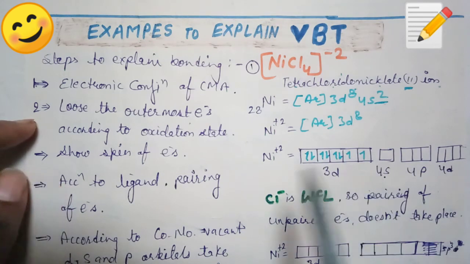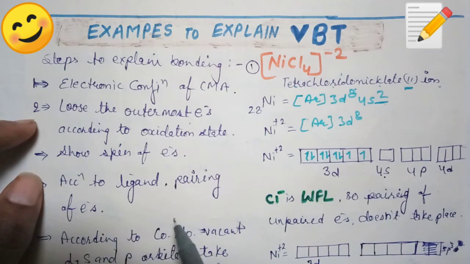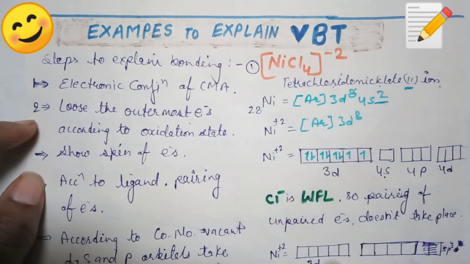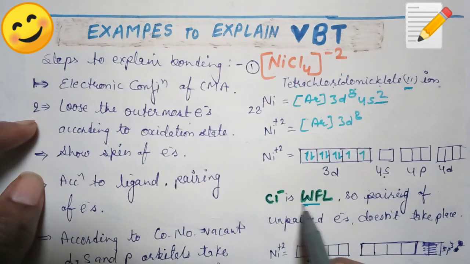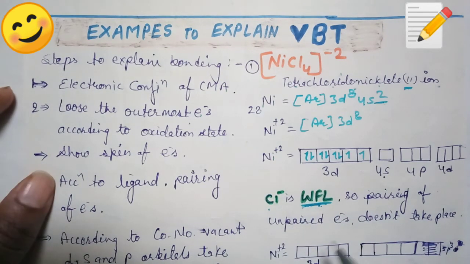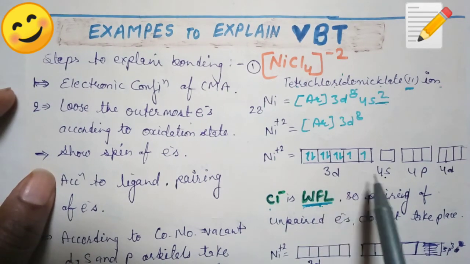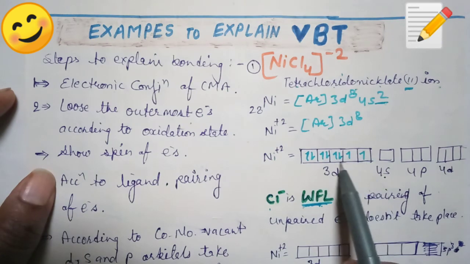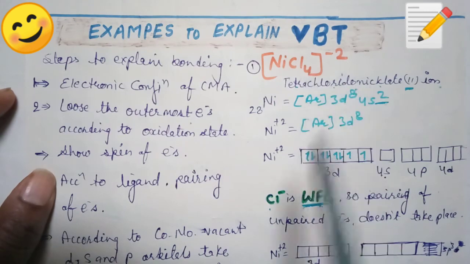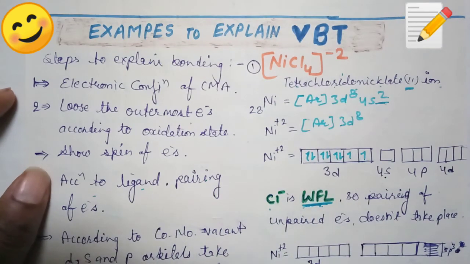Now according to ligand pairing of electrons: till now the effect of ligand is not shown, but now the ligand will show its effect. Cl- here is a WFL, weak field ligand, a halogen. Weak field ligand means it can't pair the unpaired electrons, so there will be no change in the electronic configuration. Its coordination number is 4, and ligand pairing is not occurring.